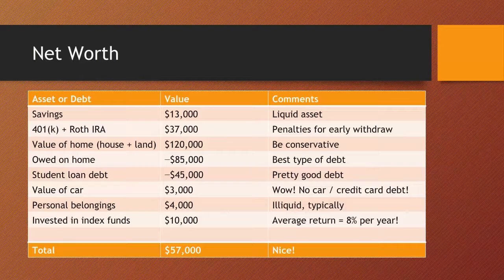But notice that not all of this person's money is in index funds. And the reason for that is because index funds are more risky than keeping your money in a savings account. Student loan debt is another good form of debt because it provides a return on investment, assuming that you can go on to get a good job because of your college education.